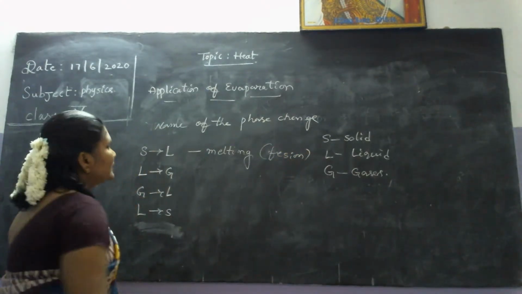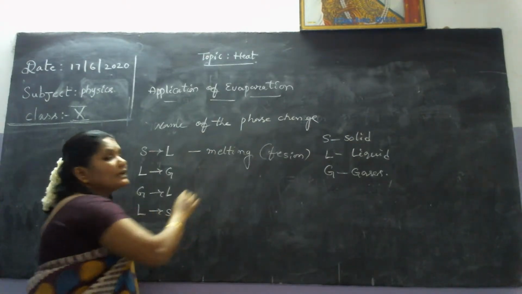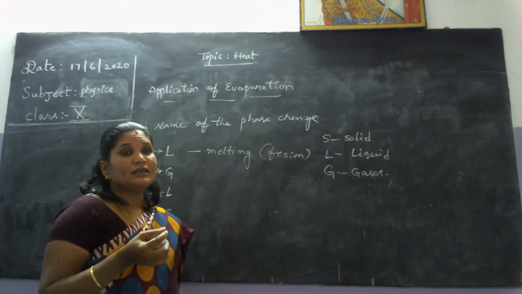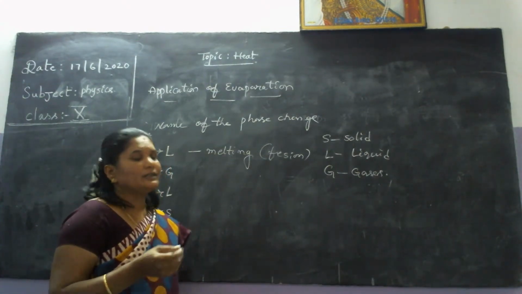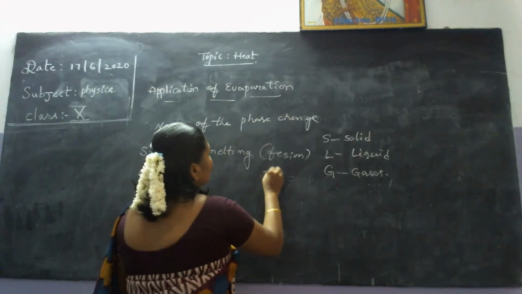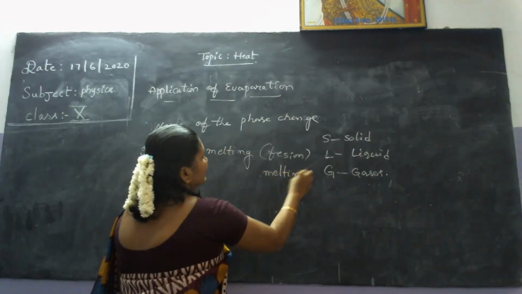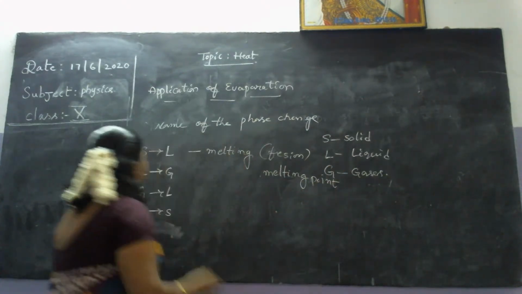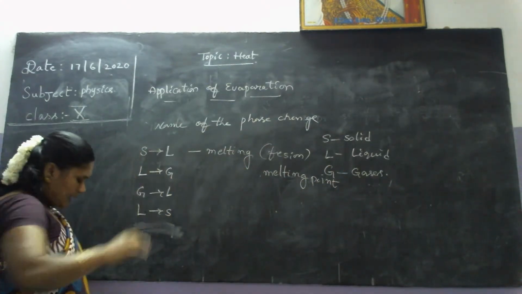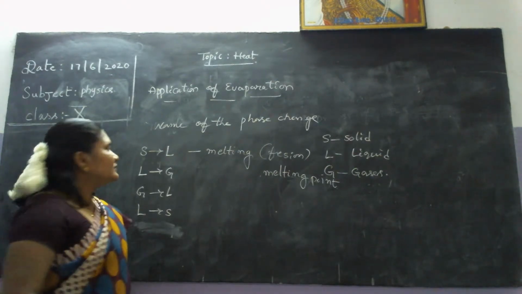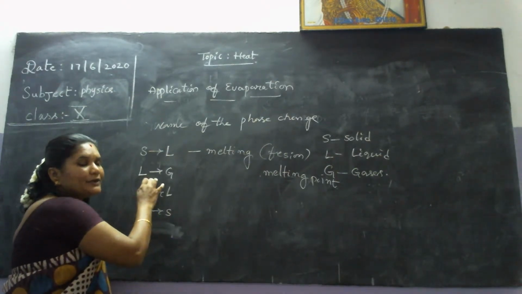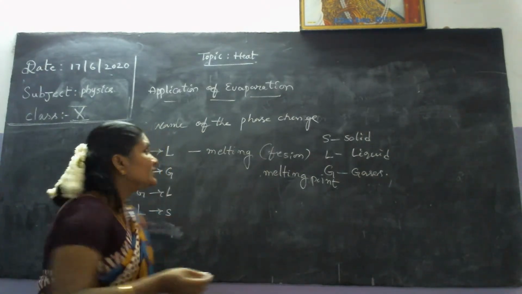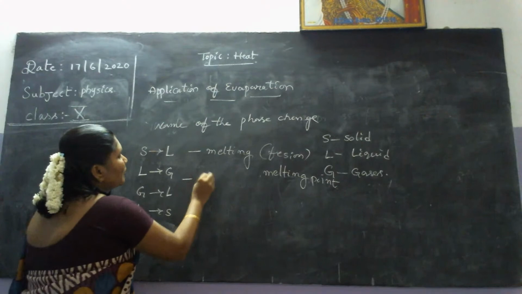See here, we are using the word constant temperature. The constant temperature, we can call the melting point. Here, liquid to gaseous. See here, the state will be changed liquid to gaseous at a constant temperature. That is, we can call that boiling.